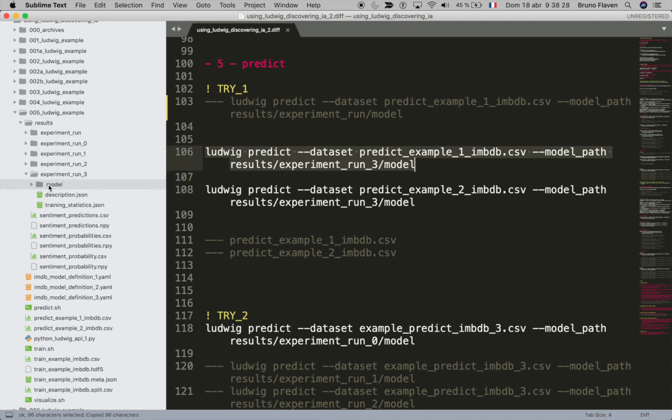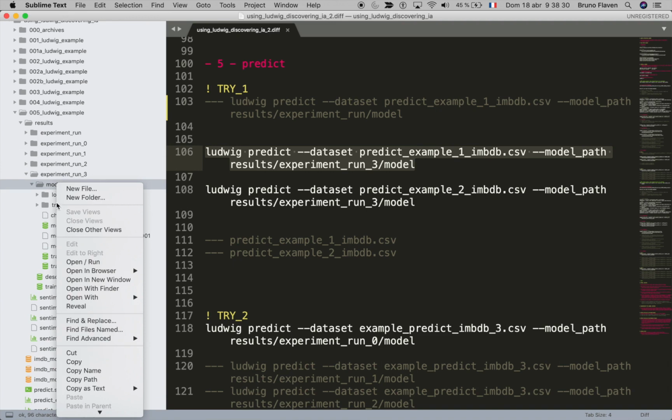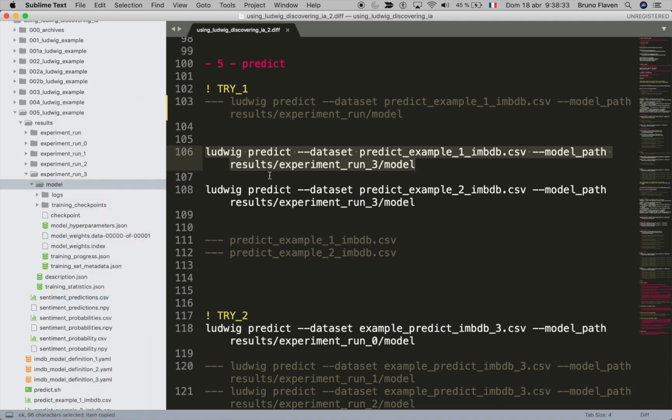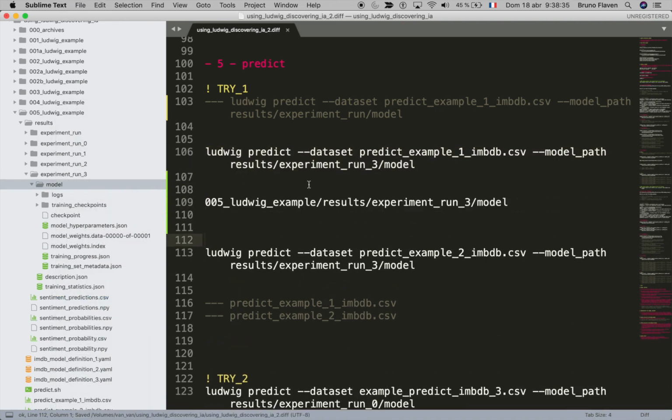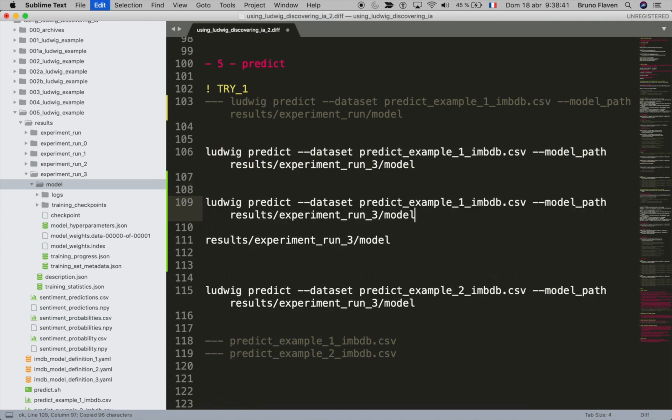You just copy and paste, and you select the model. You define right here the model, and right here you define the input, the CSV file.